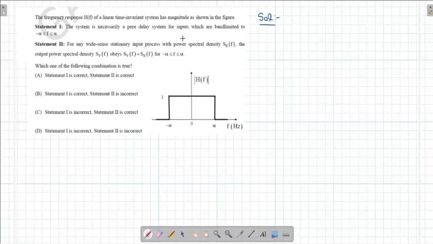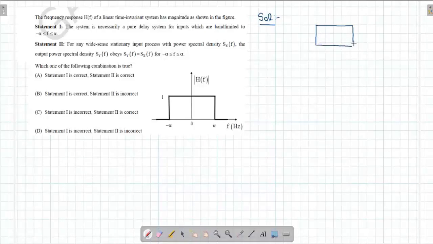Let us see what are the two statements and accordingly the answer. Now the first statement is the system is necessarily a pure delay system for inputs which are band limited to minus alpha to plus alpha. That means if the input is within this band minus alpha to alpha, the system is necessarily a pure delay system. The phase response is not given, the magnitude response is given.